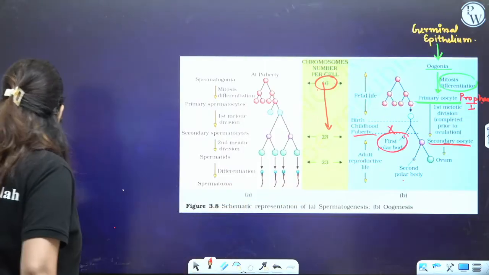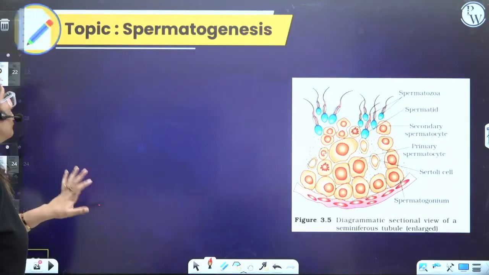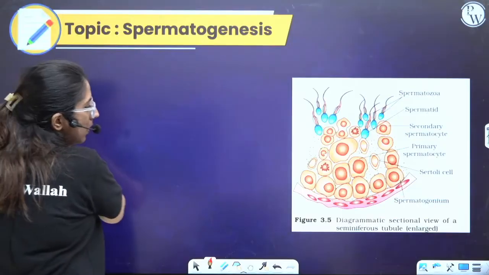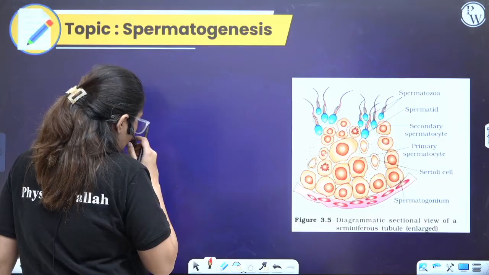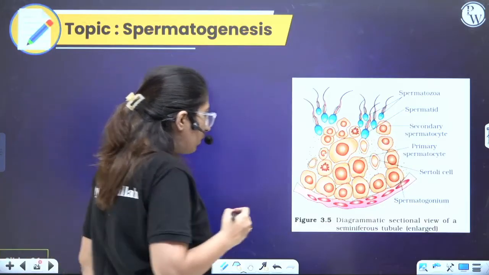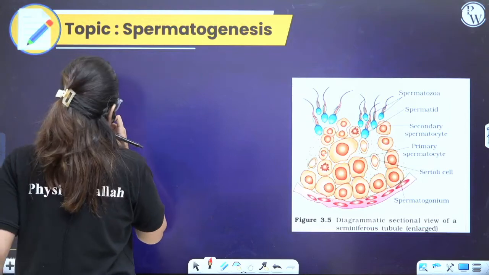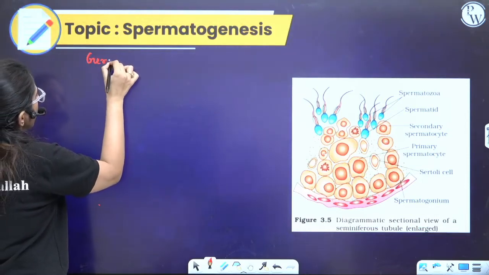Moving on to the next point, that is spermatogenesis. So what is spermatogenesis? Spermatogenesis is the formation of sperm. Now, let's understand from this diagram only. Spermatogenesis. So, listen very carefully. There is the germinal epithelium.